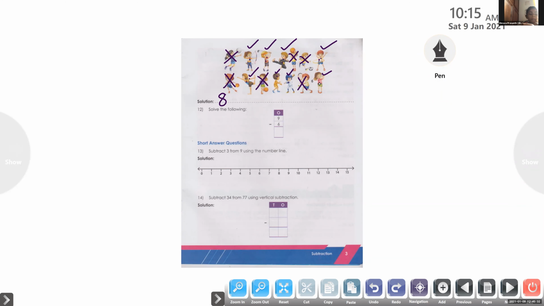Yes. Question number 12, solve the following. It's very simple, no? Column subtraction. And the question is 9 minus 6. Marin, what is the answer? 3. Open 9 fingers, from that close 6 fingers. So you will get the answer 3. 9 minus 6, the answer is 3.